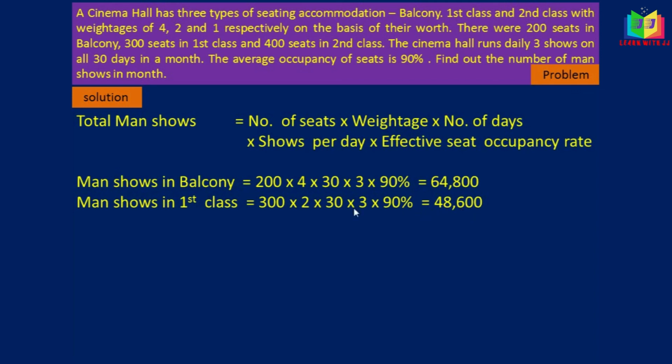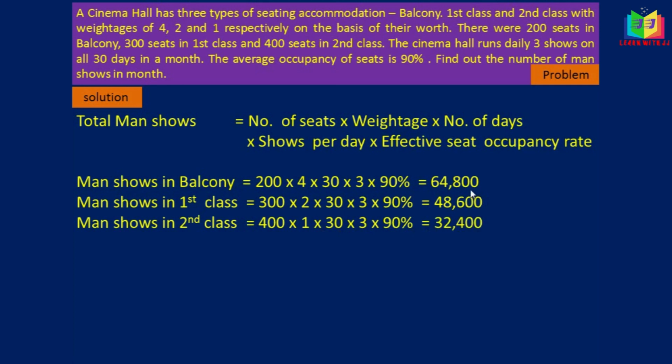Next we'll do it for second class. In second class, the seats are 400 and the weight is 1. The other things remain the same: 30 days, 3 shows and 90% seat occupancy. If we multiply this, we'll get 32,400.